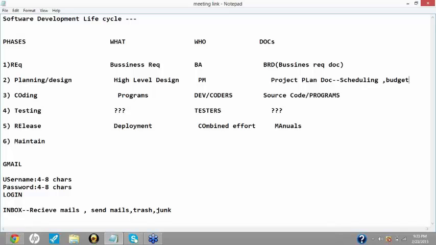Then after that comes the coding phase, wherein your coders or the developers are involved, wherein they would code the software, code the requirements which are given by the users. Once the coding is done, the document prepared over here, in simple terms you call it the programs, but in technical terms you call it the source code.